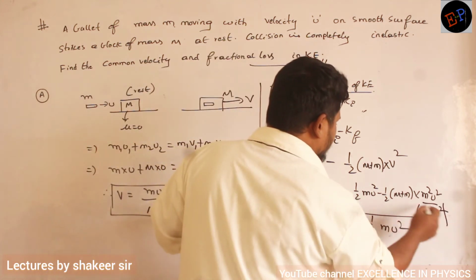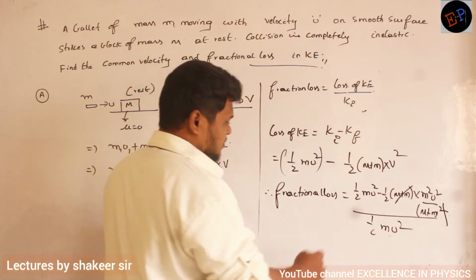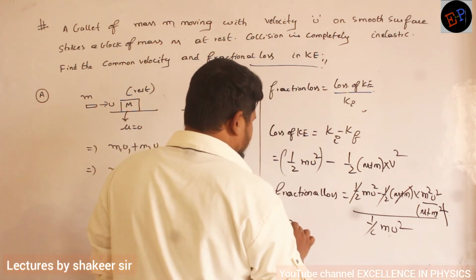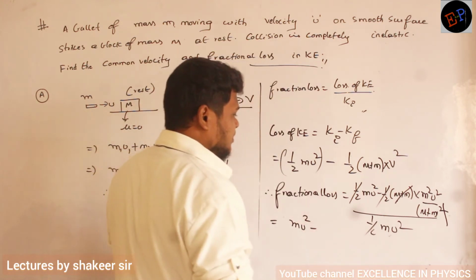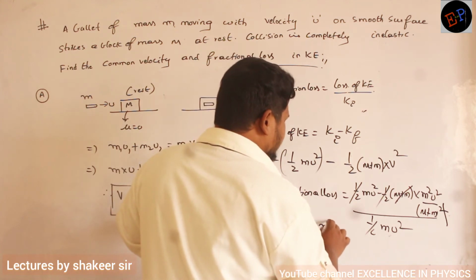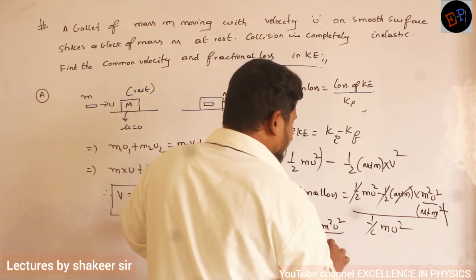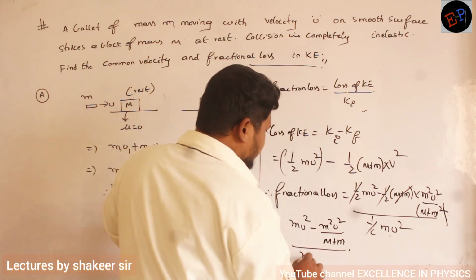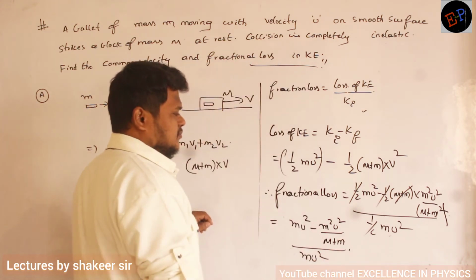Okay, so the square and one value will get cancelled, so half everything will get cancelled. So therefore m u square minus m square u square divided by (m plus m), divided by m u square. Clear?